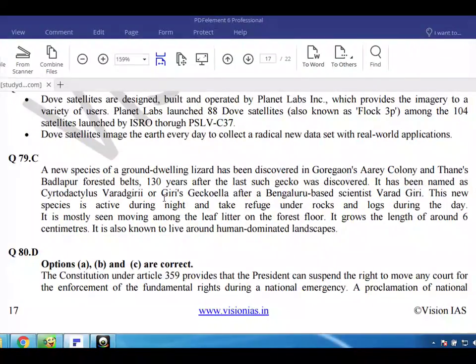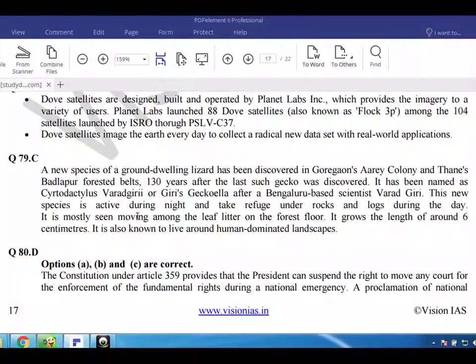This new species is active during night and takes refuge under rocks and logs during the day. It is mostly seen moving among the leaf litter on the forest floor. It grows to a length of around 6 centimeters. It is also known to live around human-dominated landscapes.